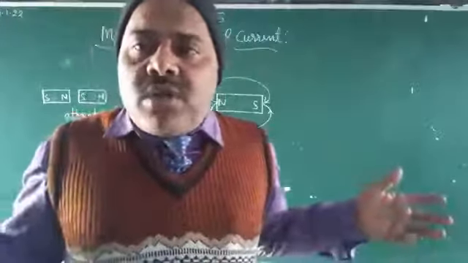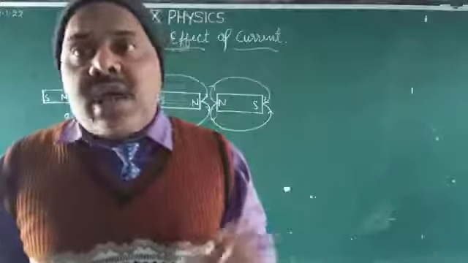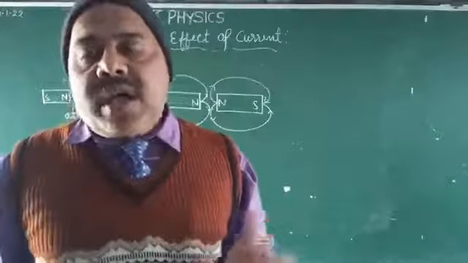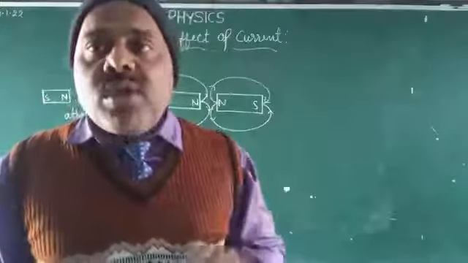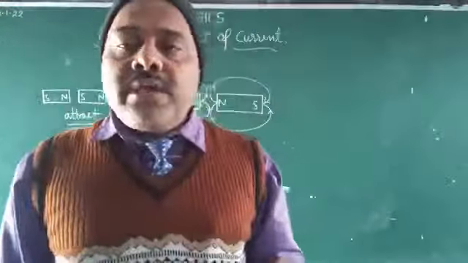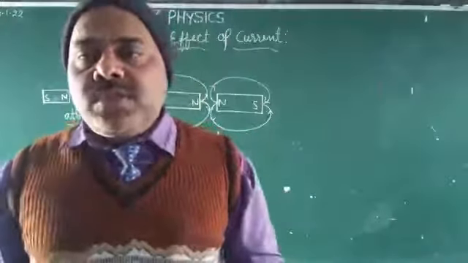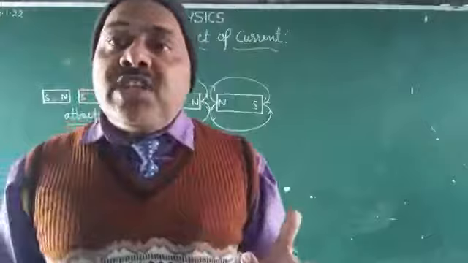This region is called the magnetic field. The unit of magnetic field is Tesla, the name of a scientist, and also Weber per meter square. Gauss is used in the CGS system, and Tesla in the SI system. Newton per ampere meter is also a unit.